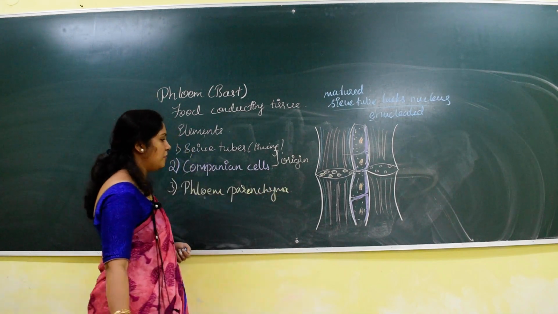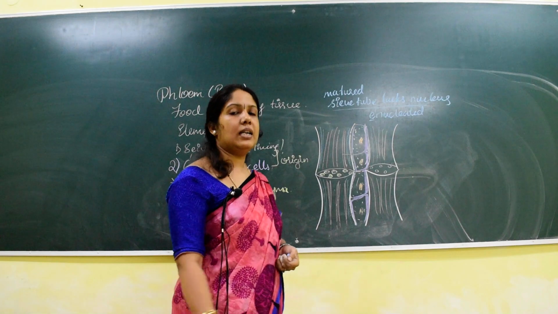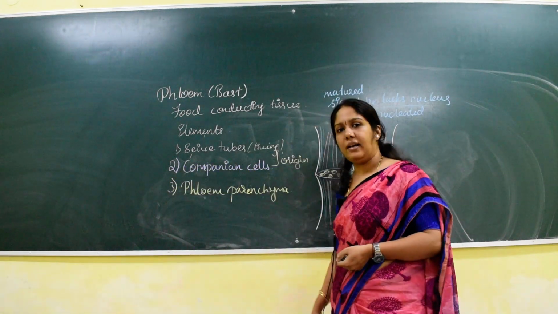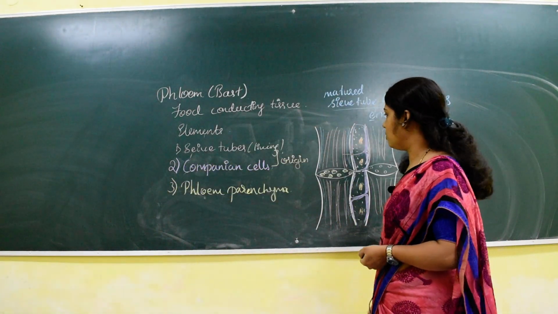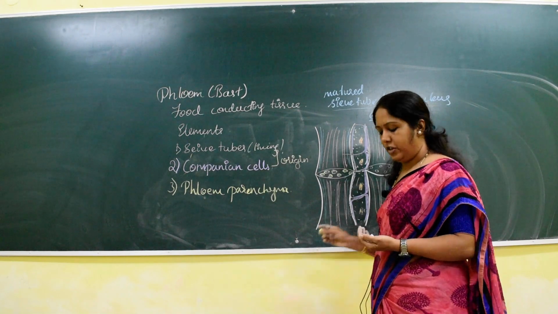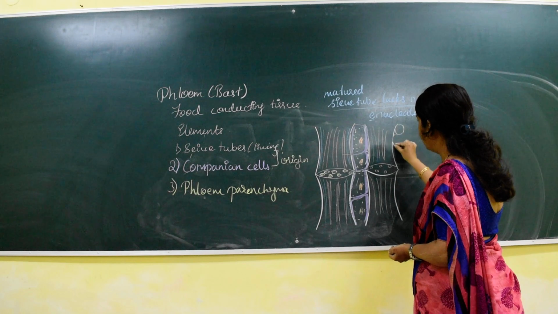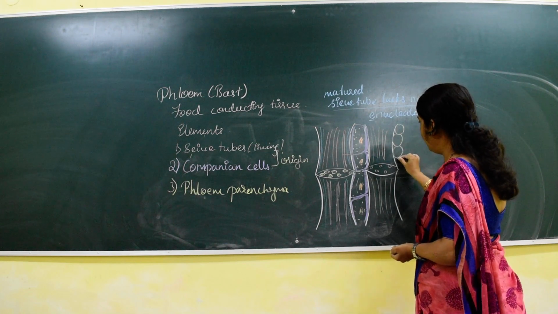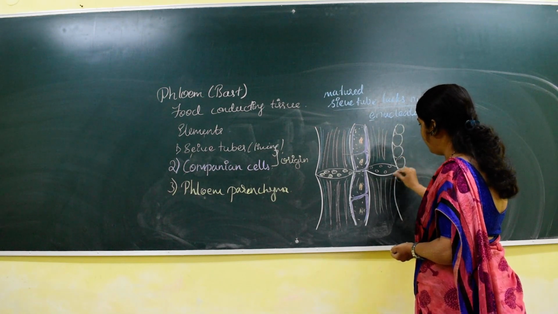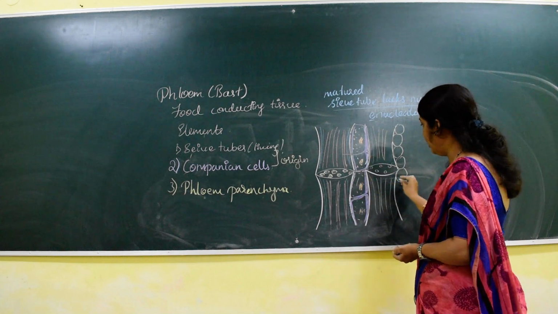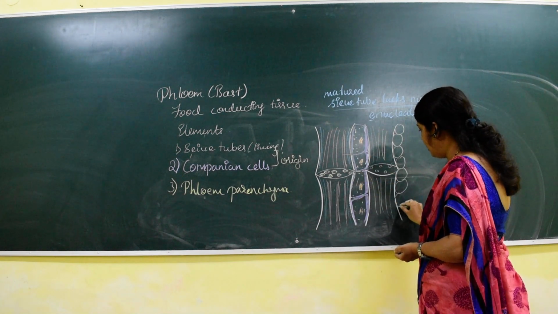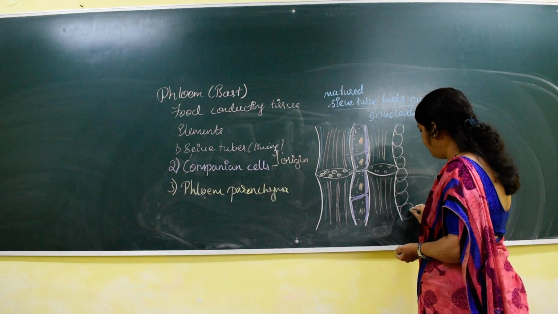So the same thing as we have studied in the xylem: phloem parenchyma is a parenchyma which is closely associated with the phloem tissue. See, I have written it in a different shape. The companion cells are elongated cells, whereas this is a parenchyma cell.